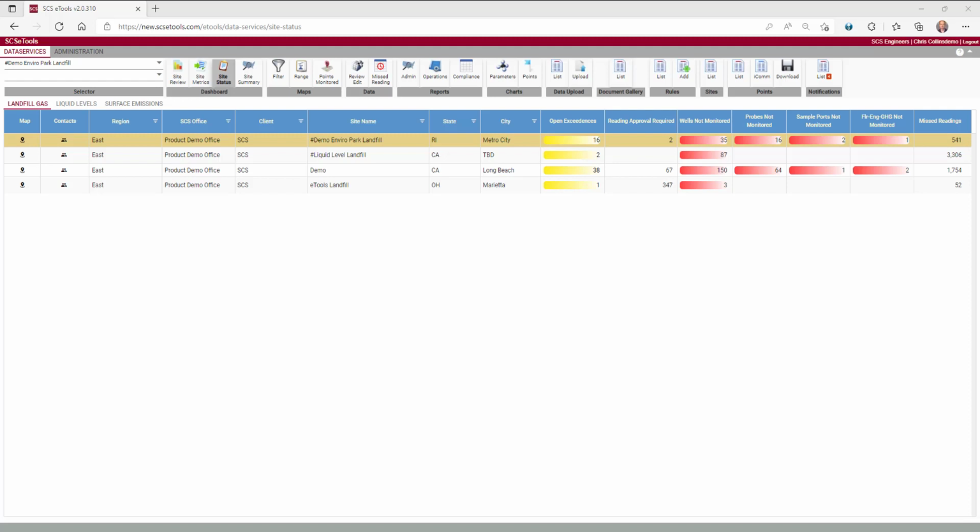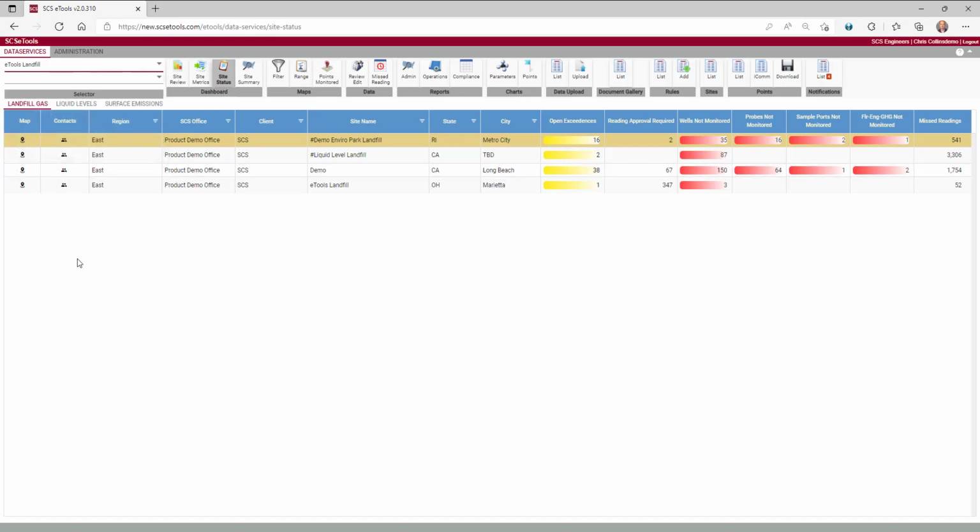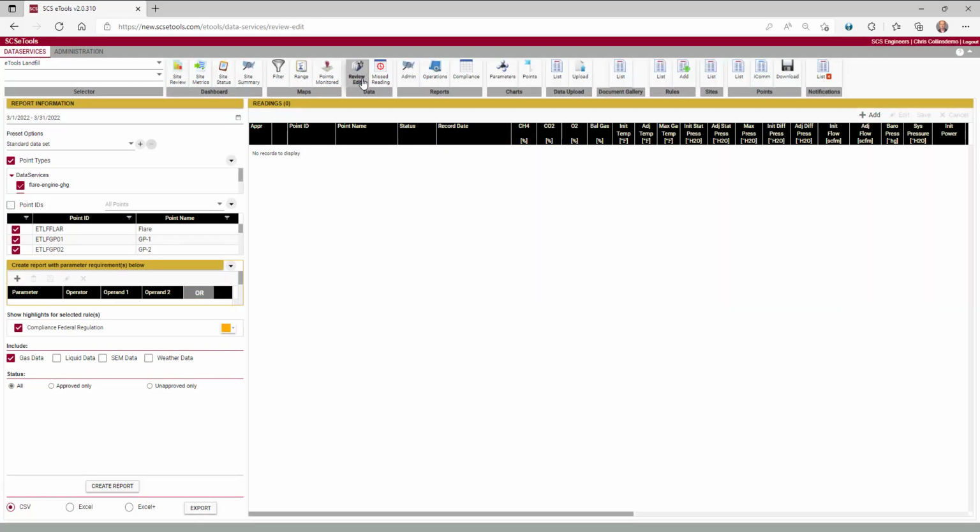First thing we're going to want to do once we log into the system is make sure that we select the site that we're working with. We can either select it here from the dashboard itself or from the drop down in the top left. I'll click on the drop down and then choose the eTools landfill, which we are dealing with today. Once it is selected, we want to jump on over to the data review edit section. On the ribbon bar, you'll see the data section and there's the review edit option. Go ahead and select that.